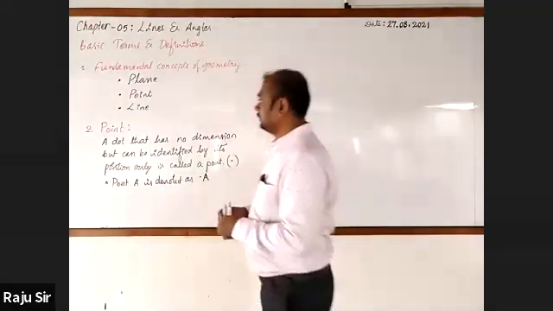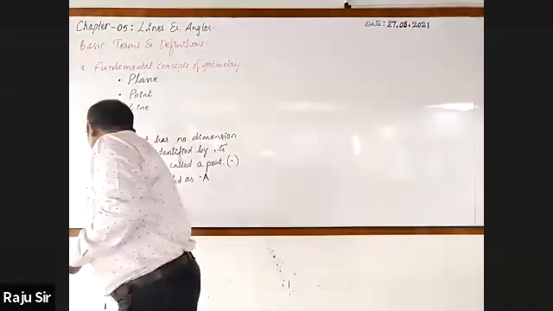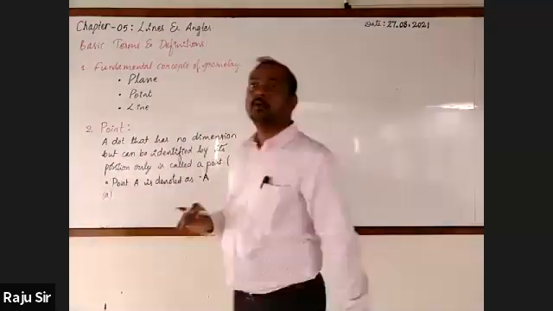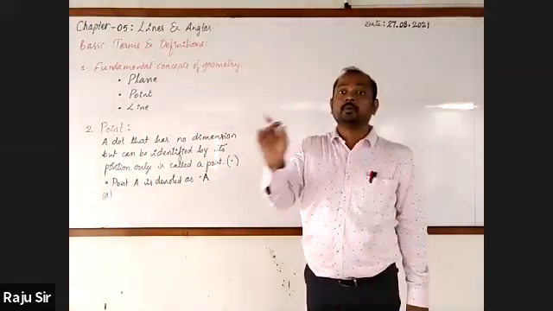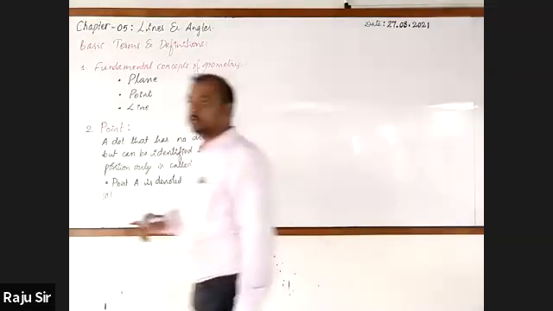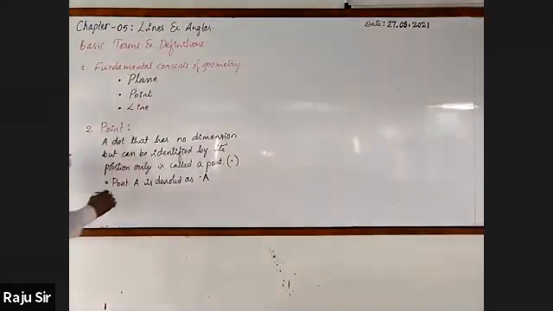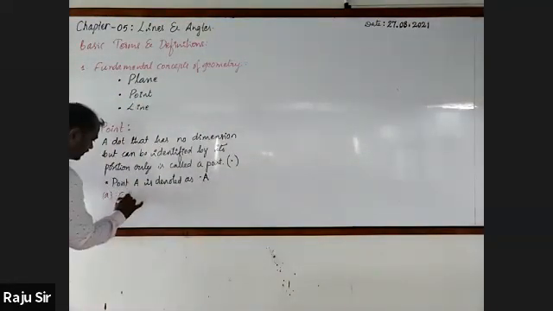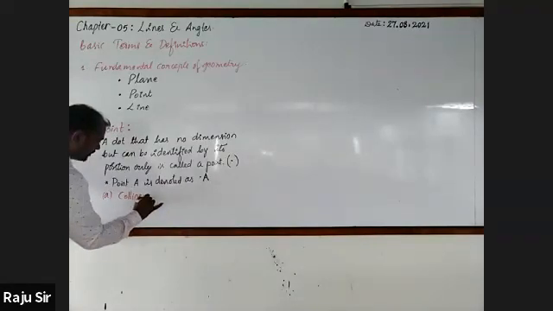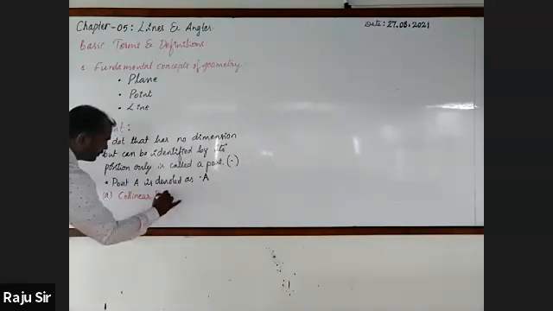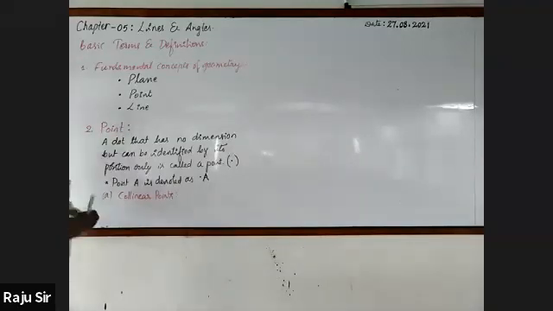And in this only, sub-terms. What do you call the points which lie on the same line? Collinear points.